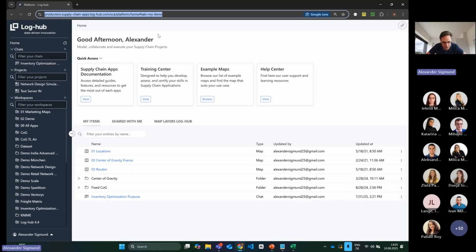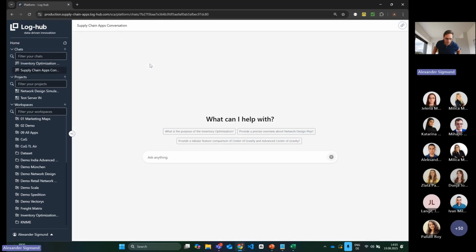Yes, this new chat feature is actually available on the platform in multiple places. One of the prominent places is here on top where we have the home. We now also have here chats besides the projects and the workspaces. When I create, for example, such a chat, it is similar to what you are used to from ChatGPT and other AI agents. We open here this command prompt, where we can ask the agent some questions. The agent behind is actually trained on top of our documentation that I presented already in the last release update. I will also show it again later.